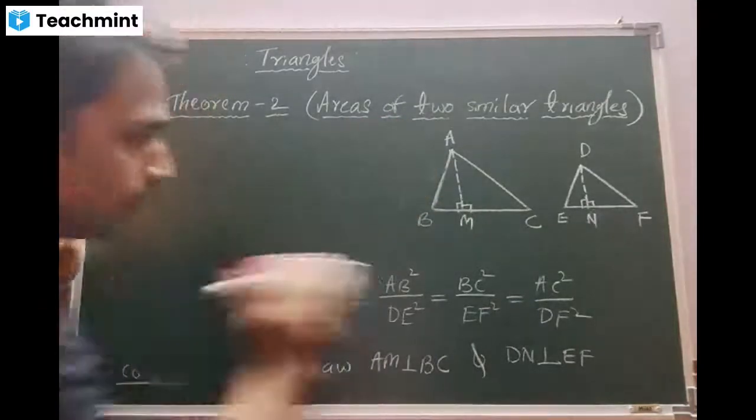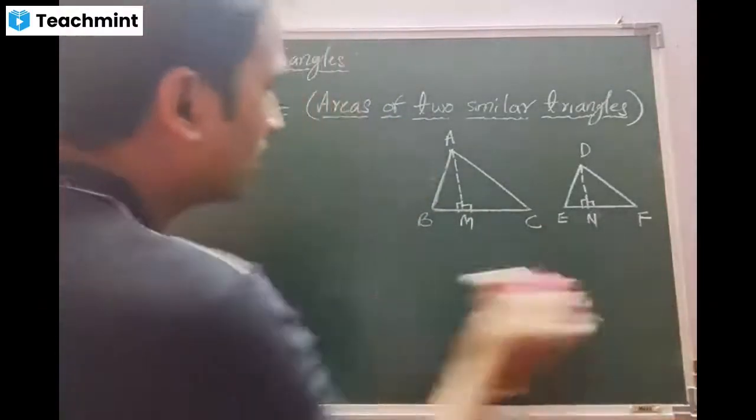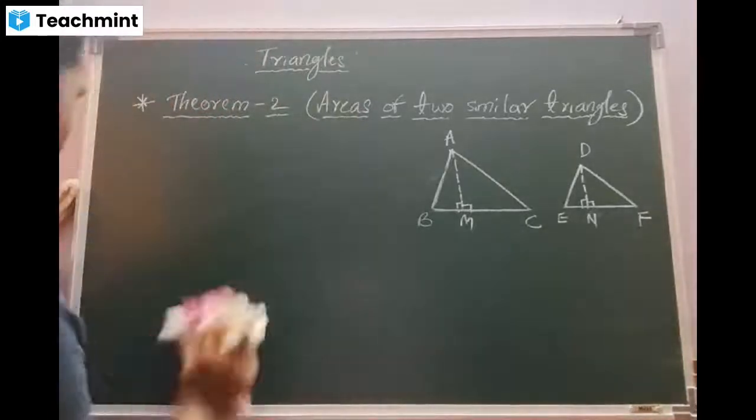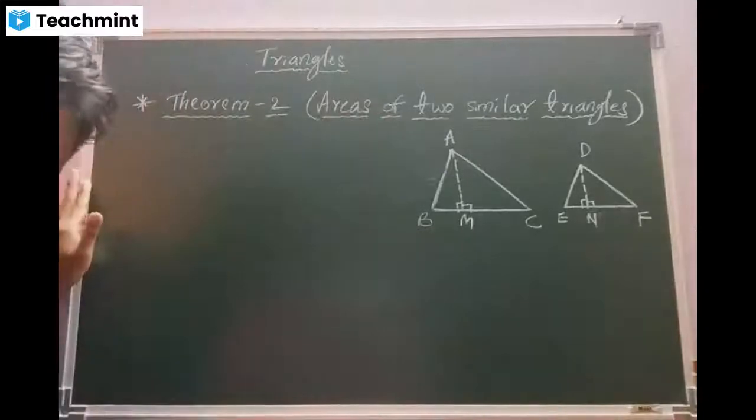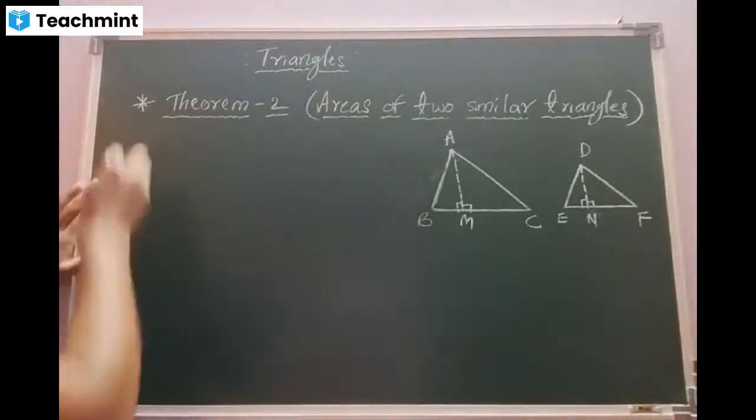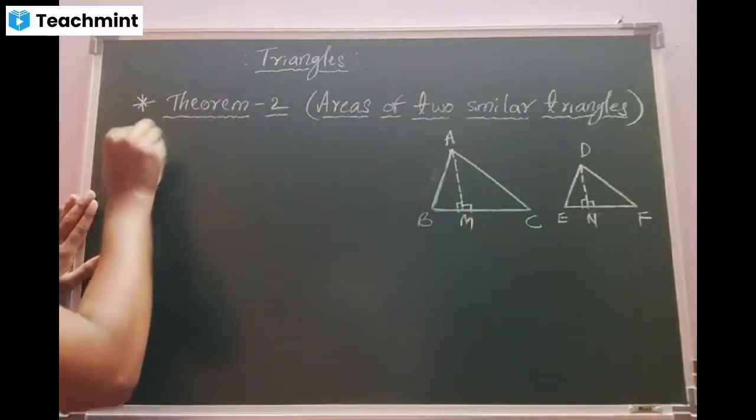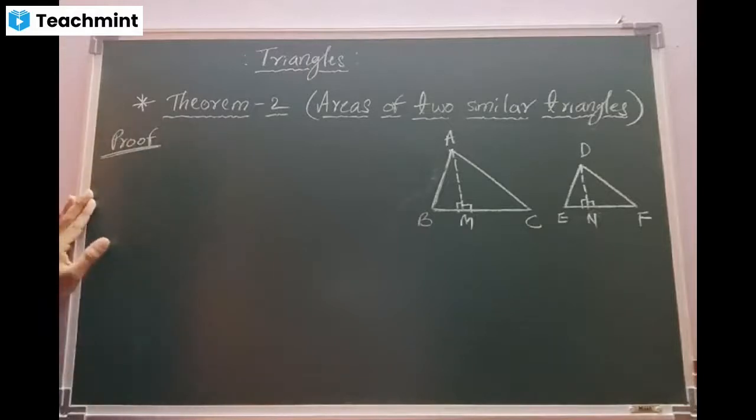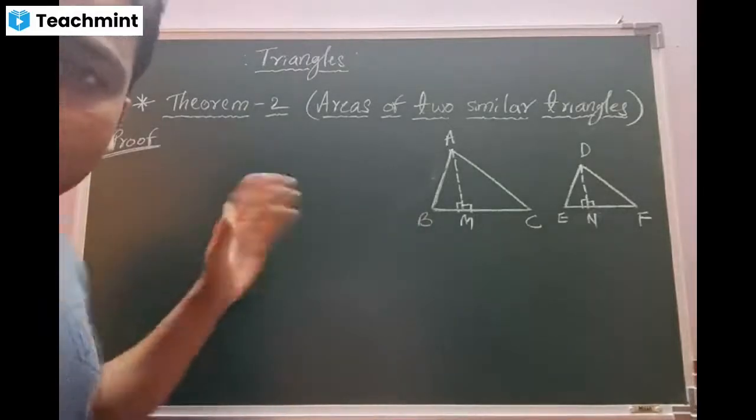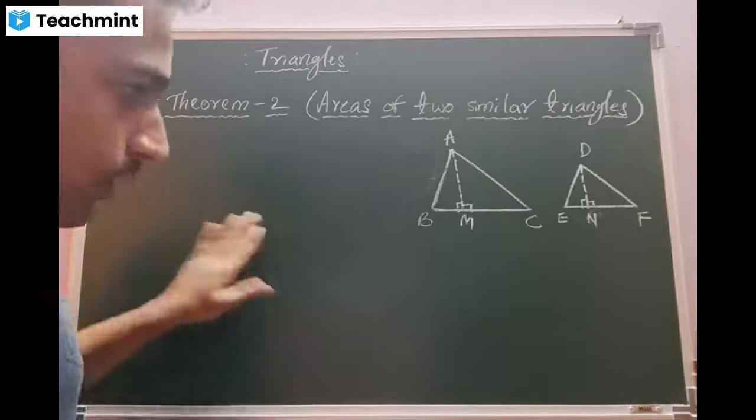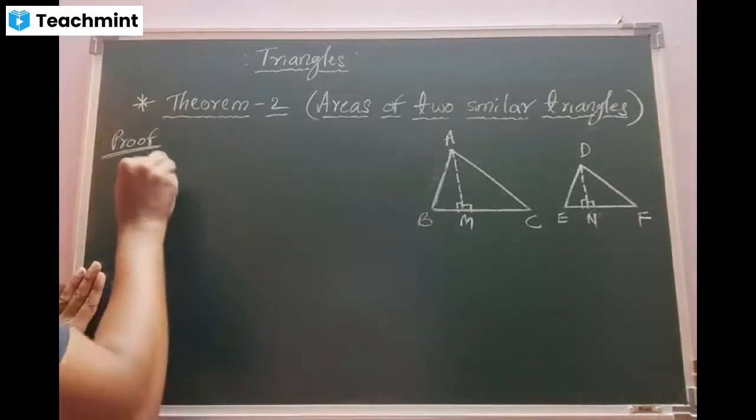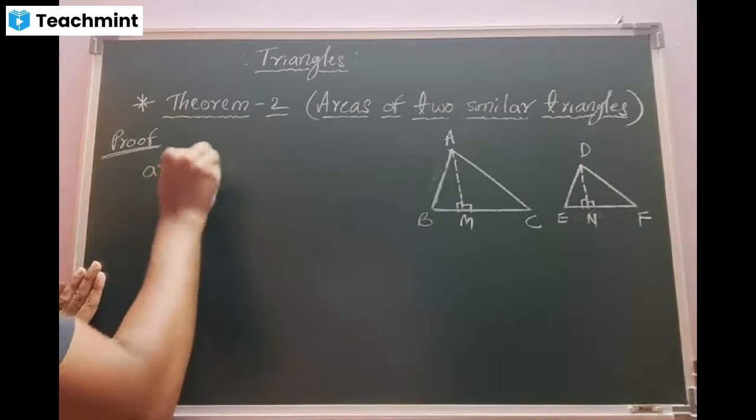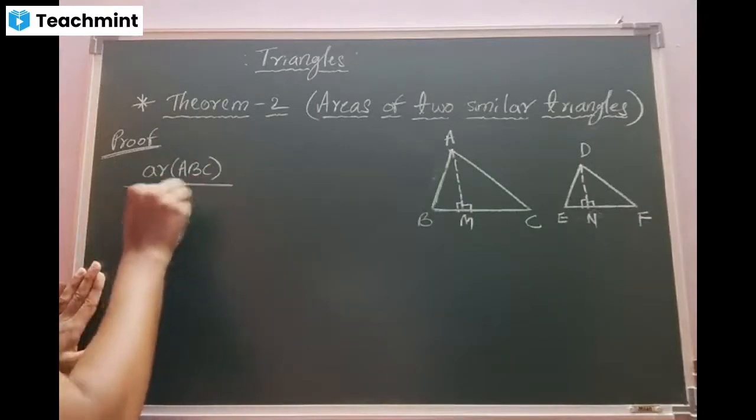Now, let us continue with the main section of the theorem. What is the main section, beta? Proof. Let us go for it. I'll start with the LHS of the to-prove. What is the LHS, beta, in the to-prove? Area of triangle ABC by area of triangle DEF. Let us begin with this one.